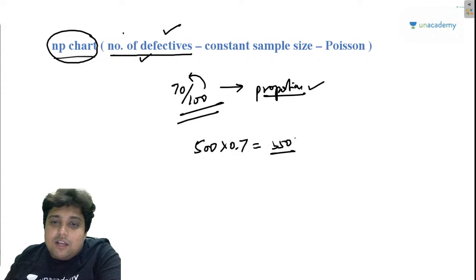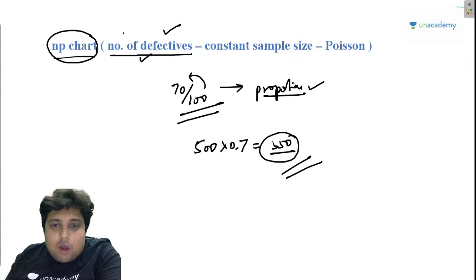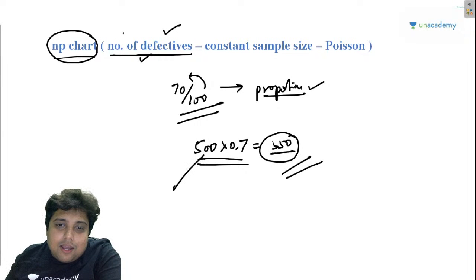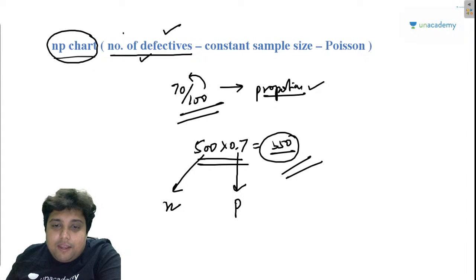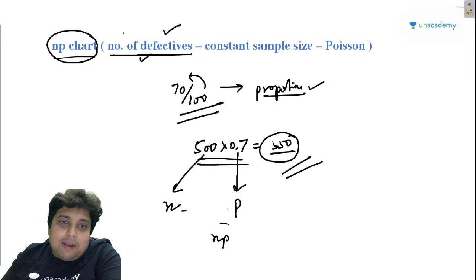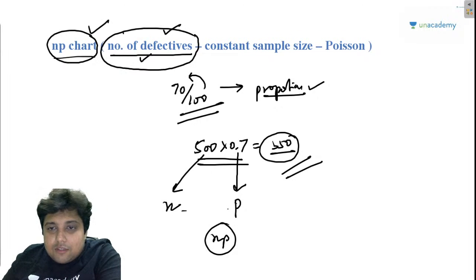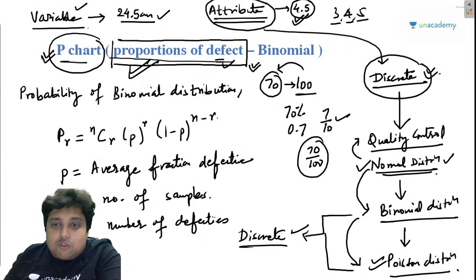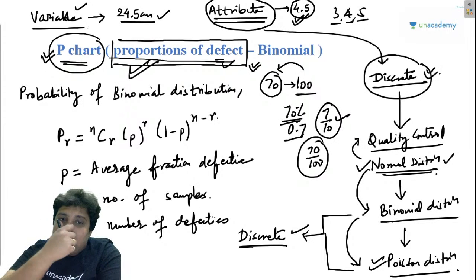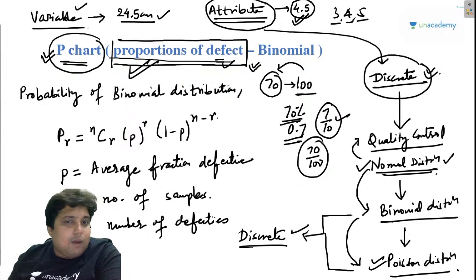I can calculate the number of defectives. How have I done this? Whatever the sample, I will write that as n, and whatever the proportion or probability, I will write that as p. So n into p will give me the NP chart, and in the NP chart, my friends, I will calculate the number of defectives. 350 is what matters to me, but in the case of the P chart, the proportion matters to me: 7 by 10 or 70% or 0.7. I hope people got my point, right?